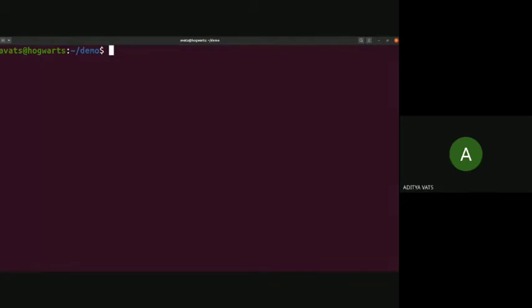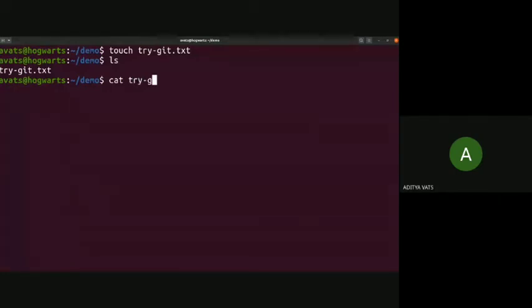So we want version control of something. Let's first create something and we'll see how Git helps in controlling the version, or tracking the changes, of something. Touch is a command to create a file. So I am creating just a txt file. You can see that trygit.txt has been created. This file is empty, I have just created it.